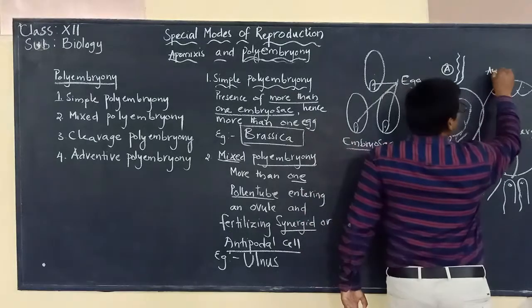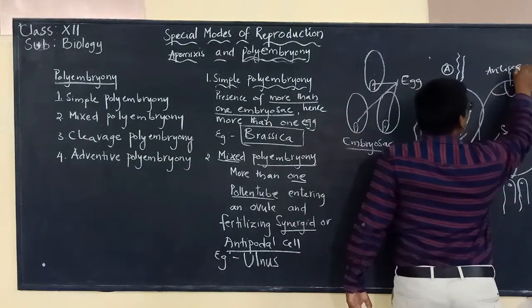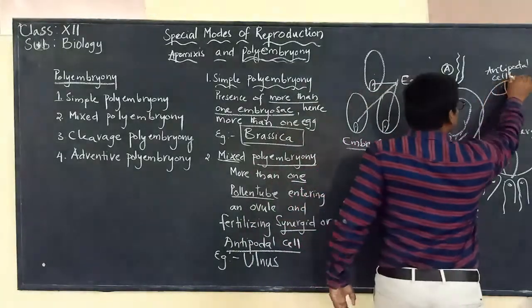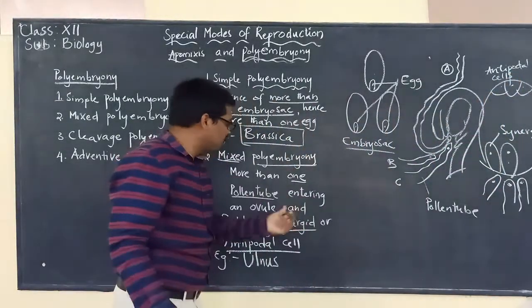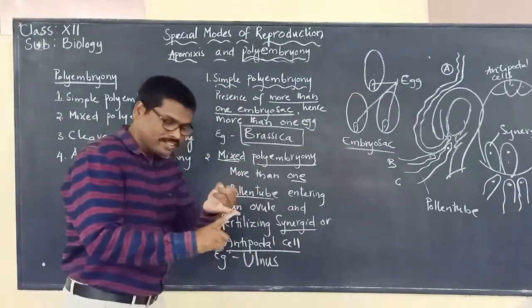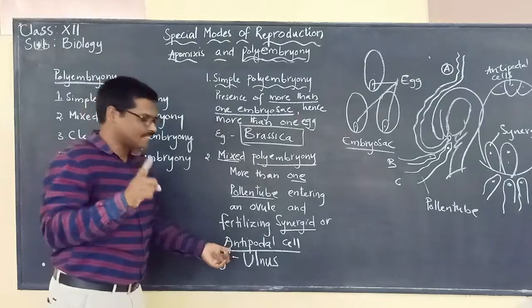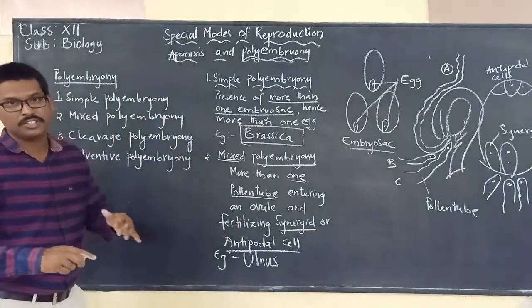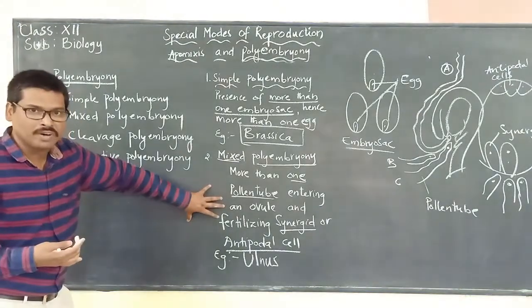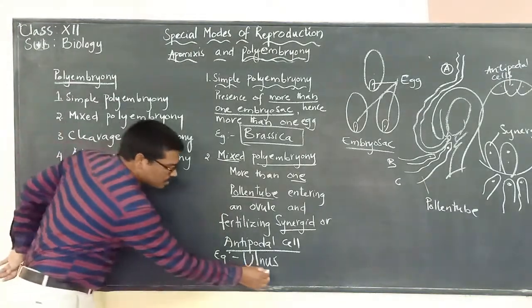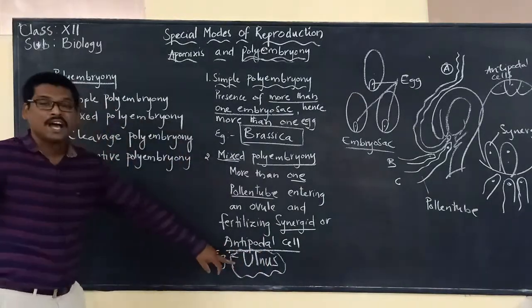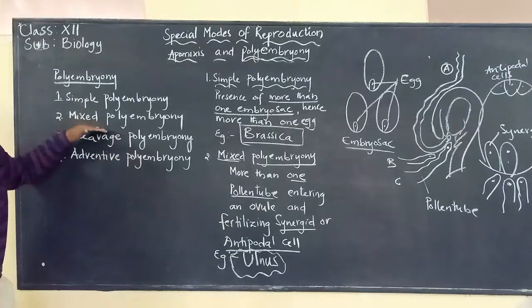So what we have to remember, when more than one pollen tube is entering, there are chances that even the synergids and even the antipodal cells will be fertilized, leading to many embryos. This type of polyembryony is observed in Ulmus. So these are the first 2 types that we have studied.